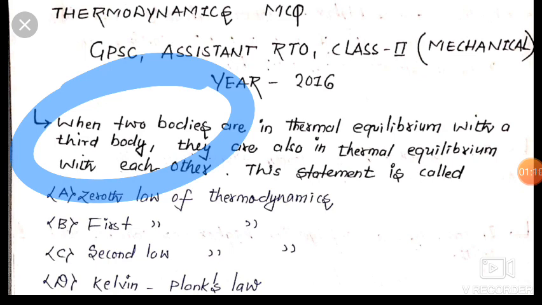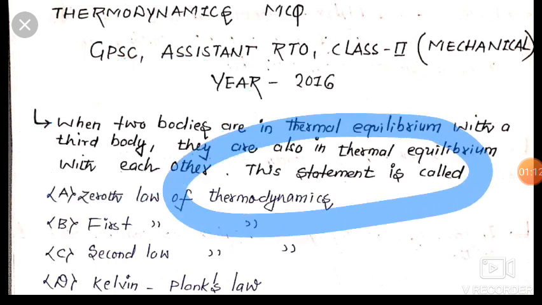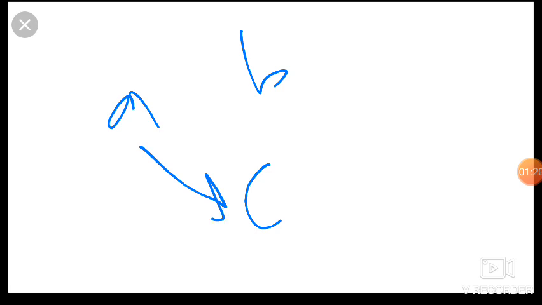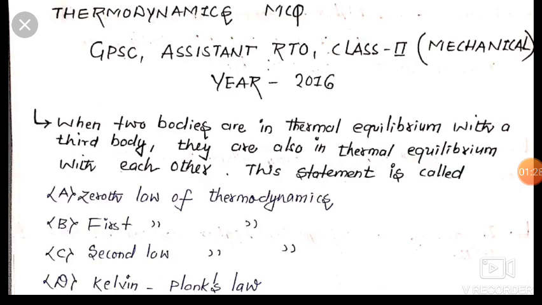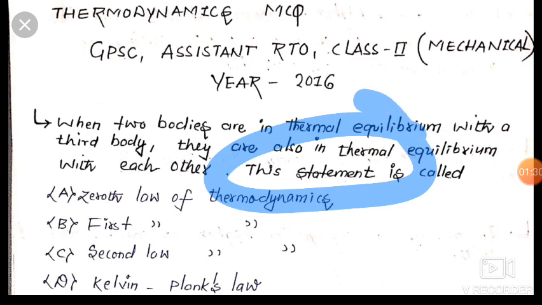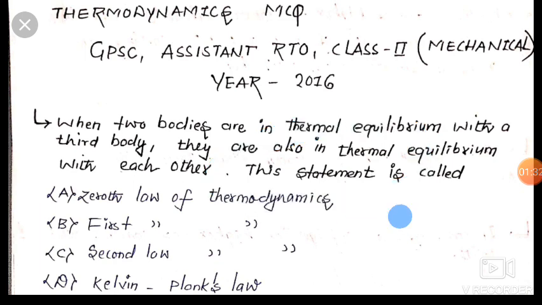Friends, there are two bodies A and B. A and B are in thermal equilibrium with body C. So it is called that A and B are also in thermal equilibrium. The question asks which law of thermodynamics this statement is from. Friends, the answer here is the zeroth law of thermodynamics.